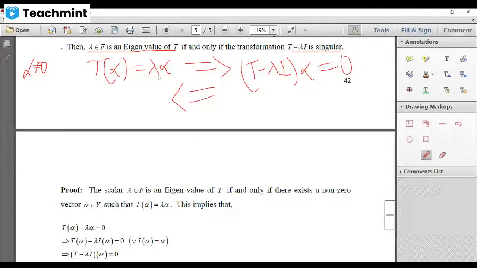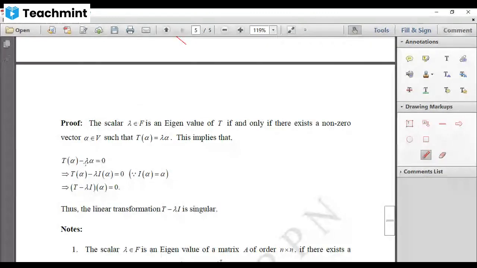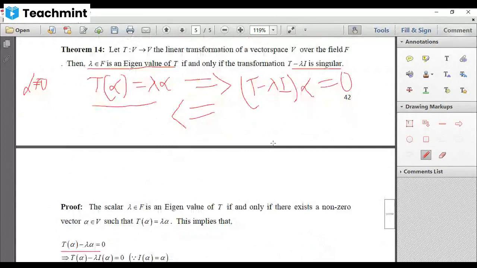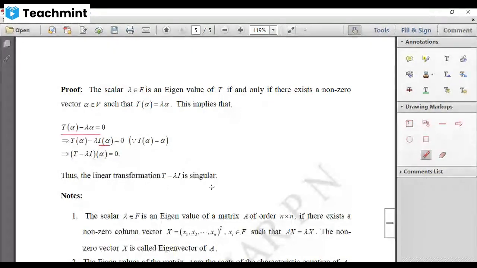Now let us prove this way first. Assume that T of alpha equal to lambda alpha. Then send lambda alpha to this side. That becomes T of alpha minus lambda alpha equal to 0. But we know that the identity mapping I from V to V is defined by image of alpha is alpha. So instead of alpha, I can write I of alpha. Let me take alpha outside, so that this becomes T minus lambda I of alpha equal to 0. That is the required condition. So we have proved that T minus lambda I is singular.